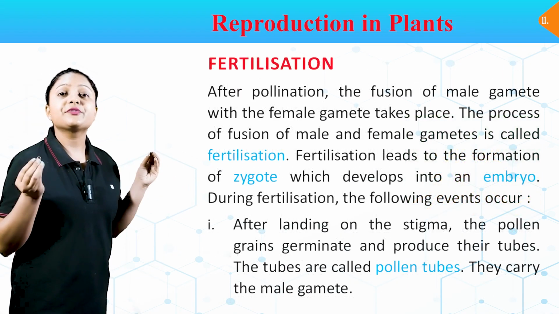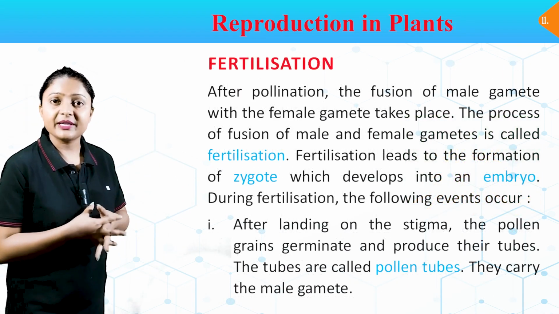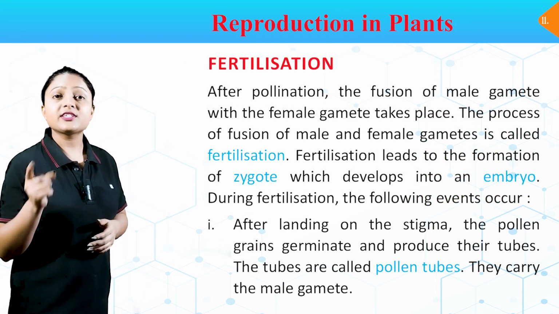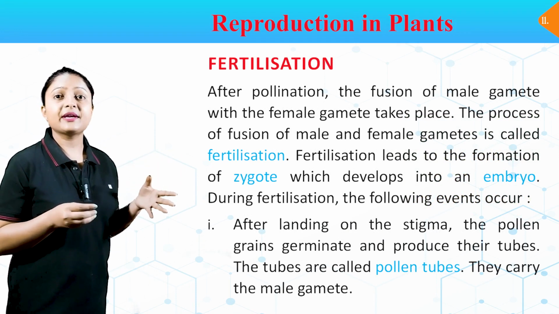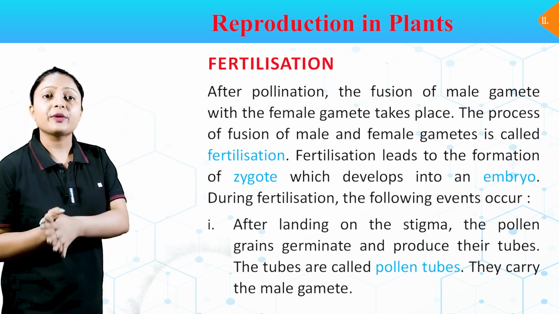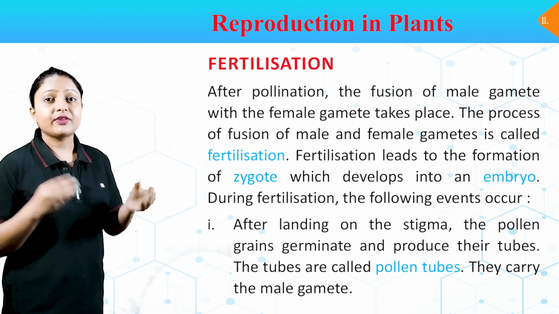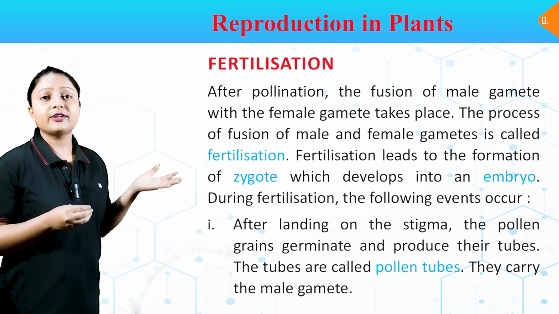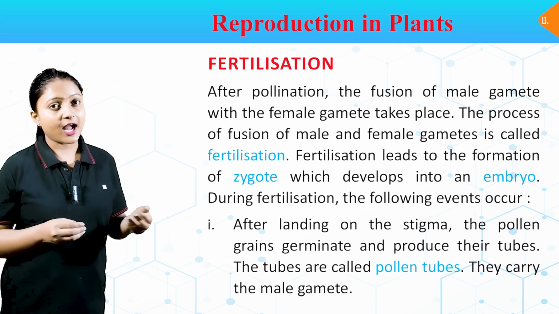Fertilization. After pollination, the fusion of the male gamete with the female gamete takes place. The process of fusion of male and female gametes is called fertilization. Fertilization leads to the formation of a zygote, which develops into an embryo. During fertilization, the following events occur.